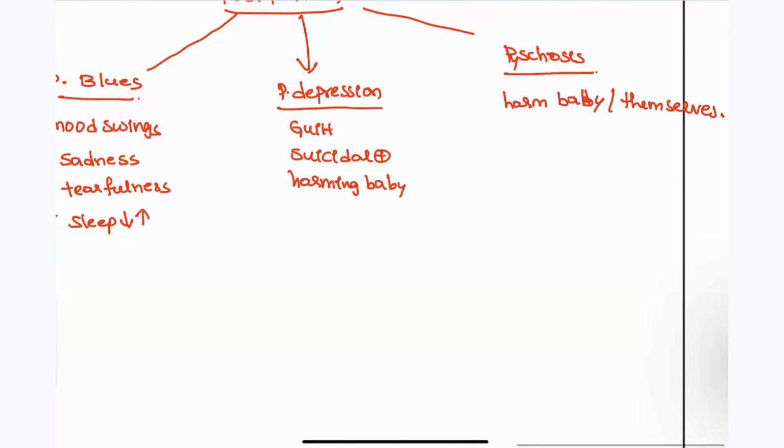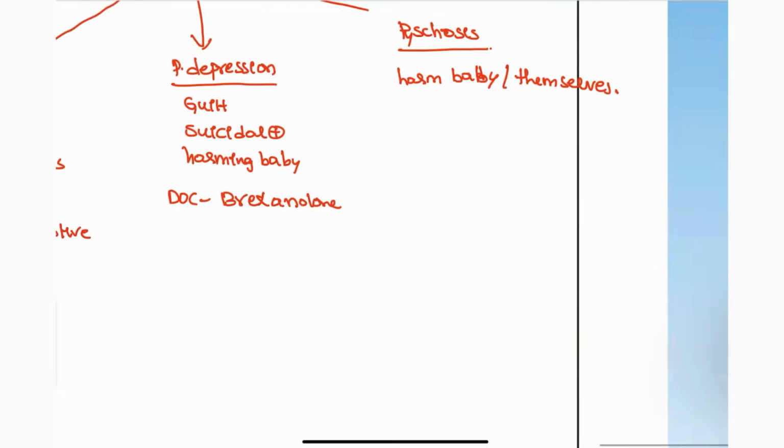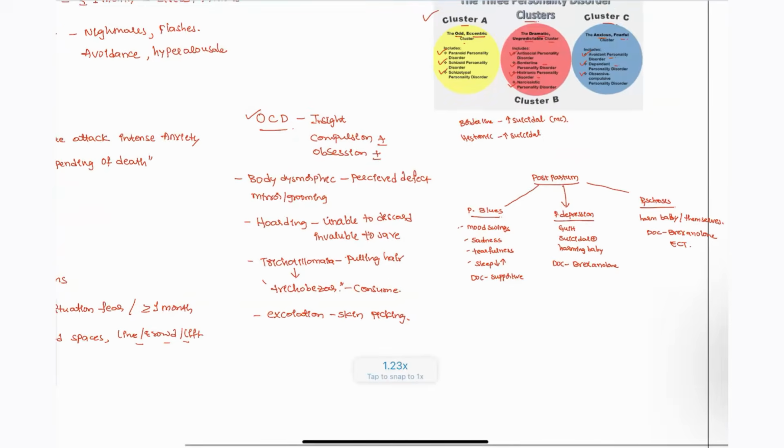Next, for this patient, the drug of choice is brexanolone. Brexanolone can be given. Here, the drug of choice is just supportive treatment. Supportive treatment will be given. Here again, we can give brexanolone, or you can go for ECT also, electroconvulsive therapy can be given for this patient, right? These are the things that you have to remember about the postpartum diseases and also clusters and other diseases.